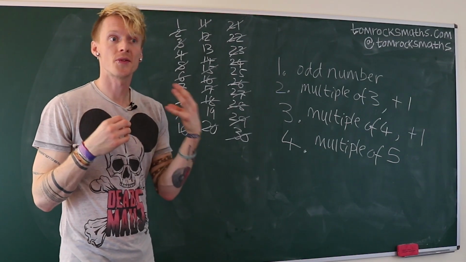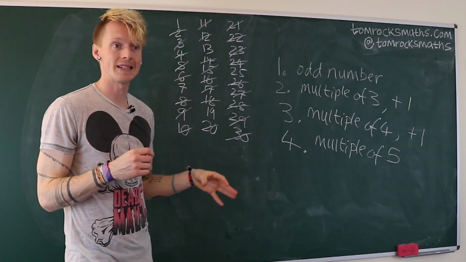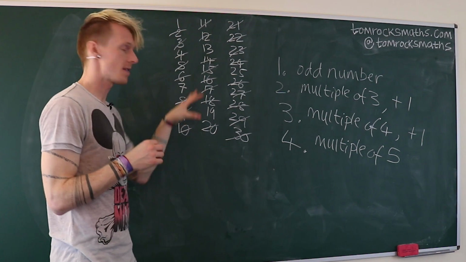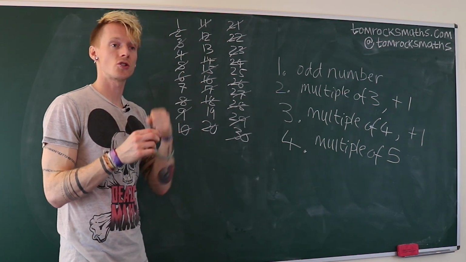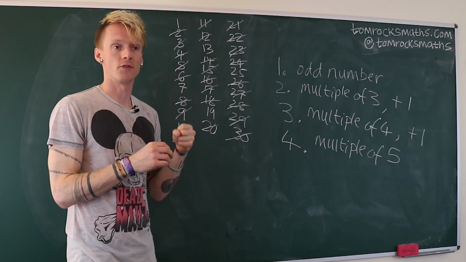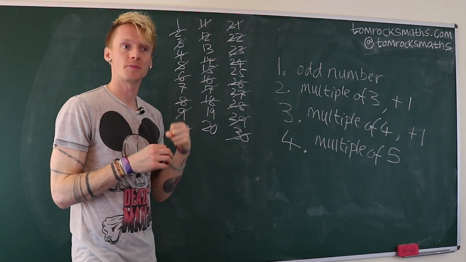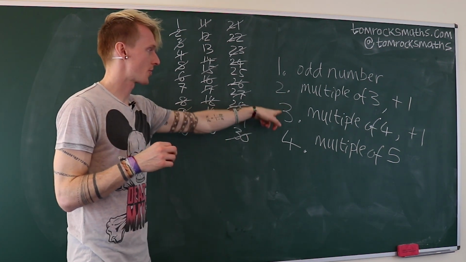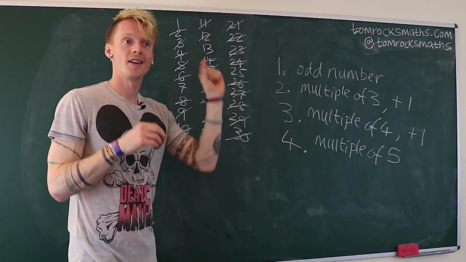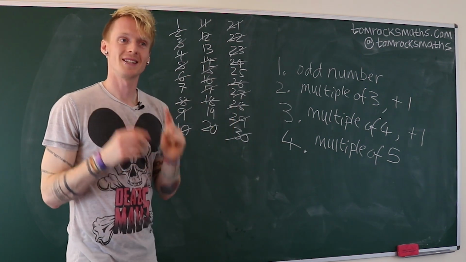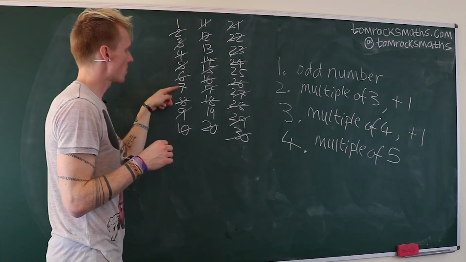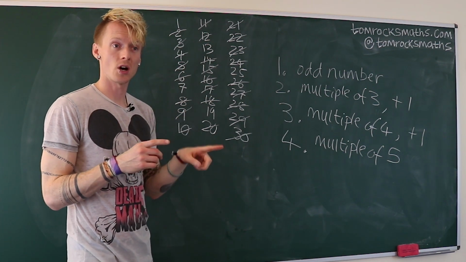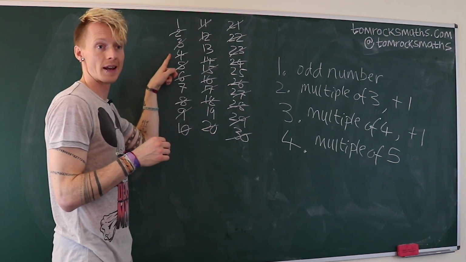On to rule number 3, we have the same idea. We want to cross off anything that's in the 4 times table, and also anything that is 2 more than a multiple of 4, or 3 more than a multiple of 4, because by rule 3, we can only be 1 higher than a number in the 4 times table. So 1 is okay, 7 is not okay, because it's 3 more than a multiple of 4.